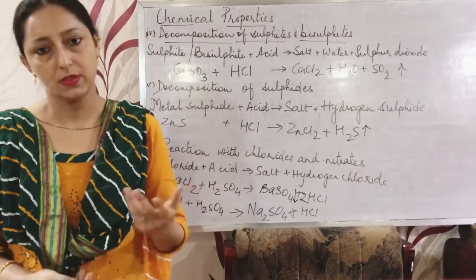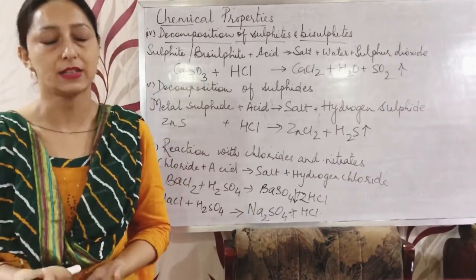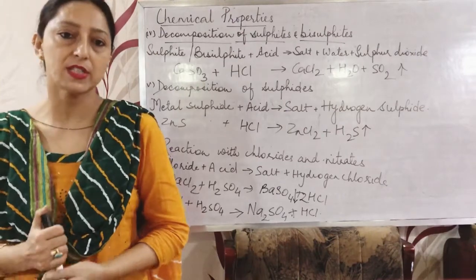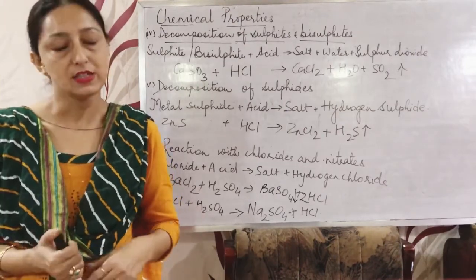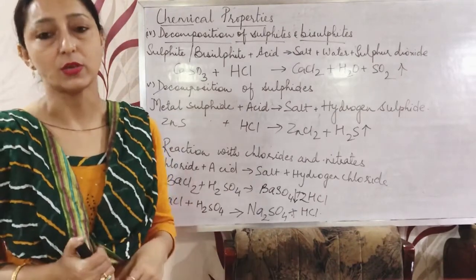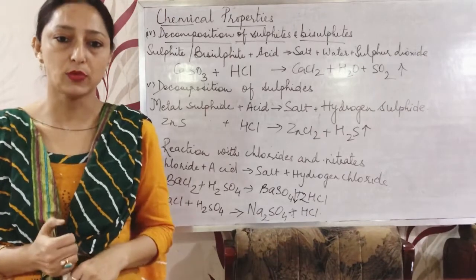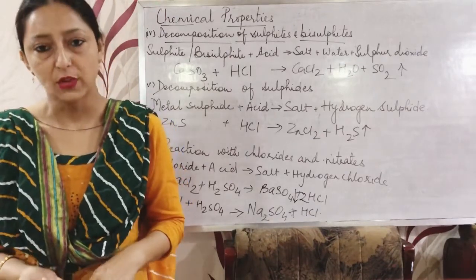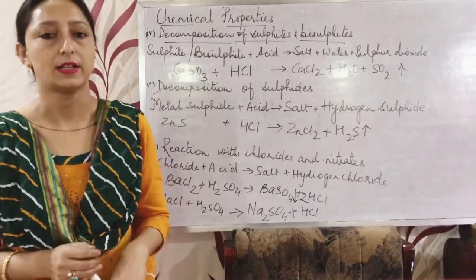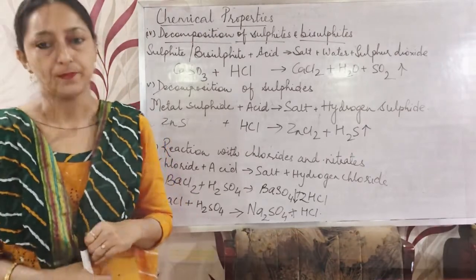The use of boric acid: it is used as an antiseptic. Citric acid is used as a food preservative. Carbonic acid is used in flavored drinks. Acetic acid is used in cooking also. Nitric acid is an explosive. Phosphoric acid is used in fertilizers. So those are some uses of acids.